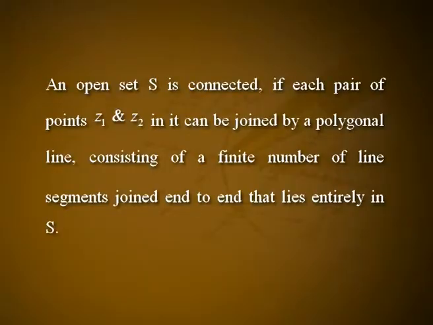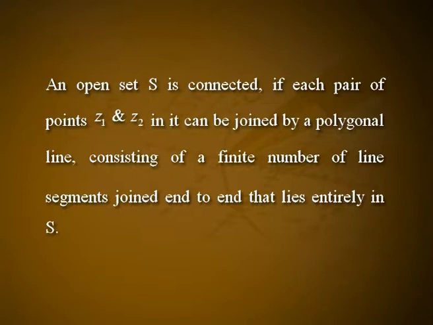Some sets are neither open nor closed. For a set to be not open, there must be a boundary point that is contained in the set, and if a set is not closed, there exists a boundary point not contained in the set. The punctured disk 0 < |z| ≤ 1 is neither open nor closed. The set of all complex numbers is, on the other hand, both open and closed, since it has no boundary points.